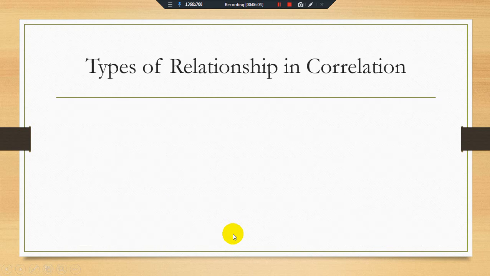Next, the types of relationship. More important than the types, the correlation answer lies between -1 and +1. We have to give the interpretation: if correlation is +1, -1, or equal to 0, what does this mean?